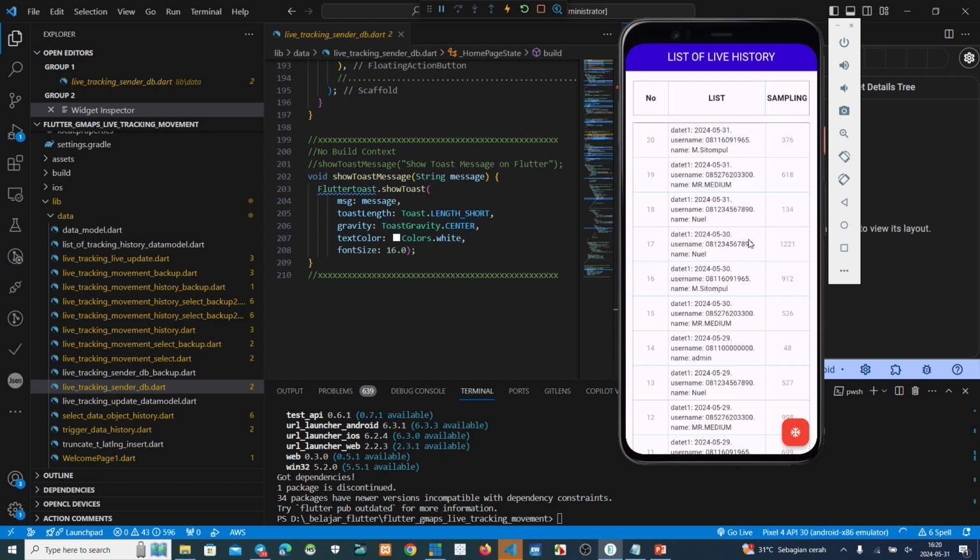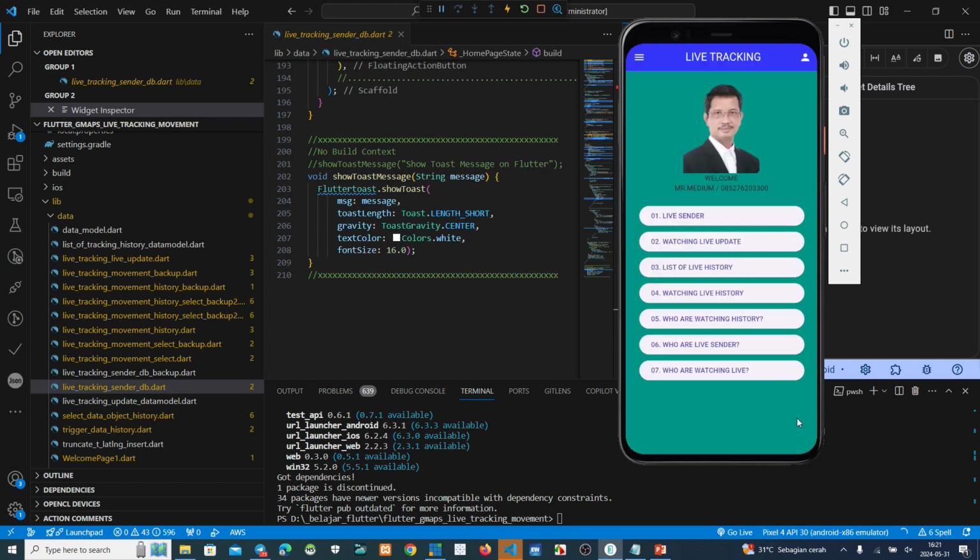Yeah, if I go somewhere by car, and then we switch on my live sender, then I can see there is the history. Okay, click here.